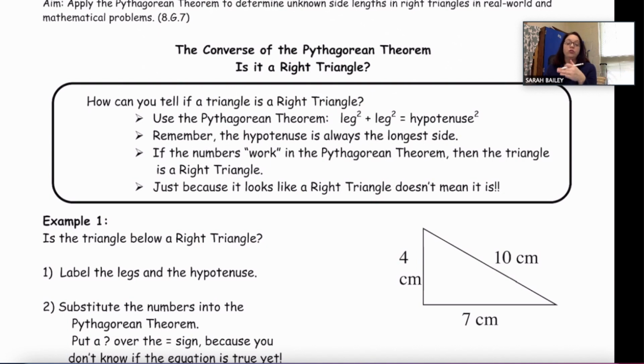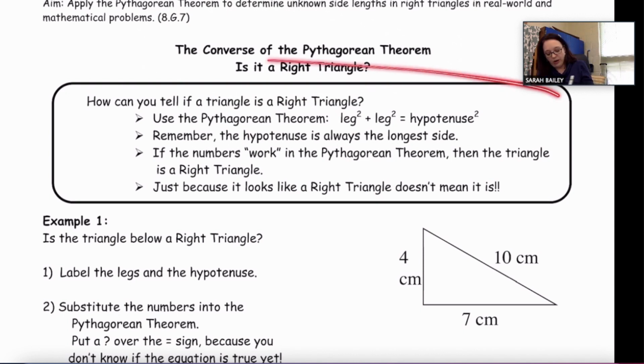Well, the converse is true, meaning, let's say we have a triangle and we want to know, is it a right triangle? Well, in order for it to be a right triangle, then one leg squared plus the other leg squared has to equal the hypotenuse. Well, a little caveat there, we didn't say it in the last lesson, but also what's true is that the hypotenuse in a right triangle is always the longest side, every time. The hypotenuse is always the longest side of a right triangle. So how can I go about determining whether or not I have a right triangle?